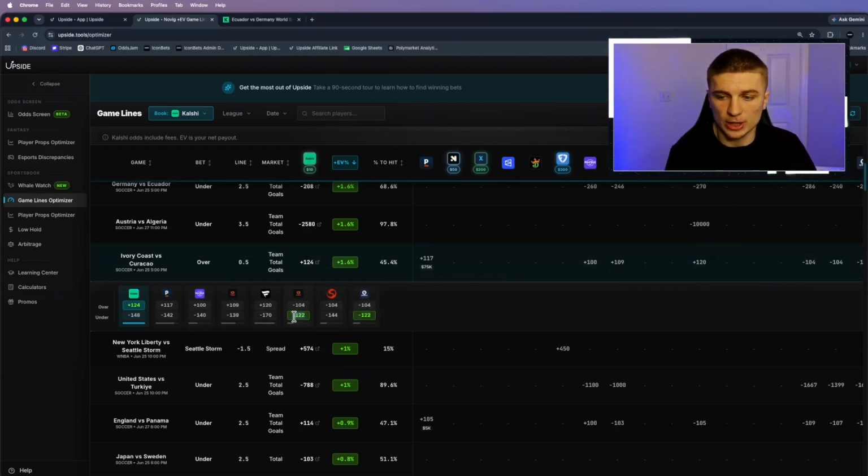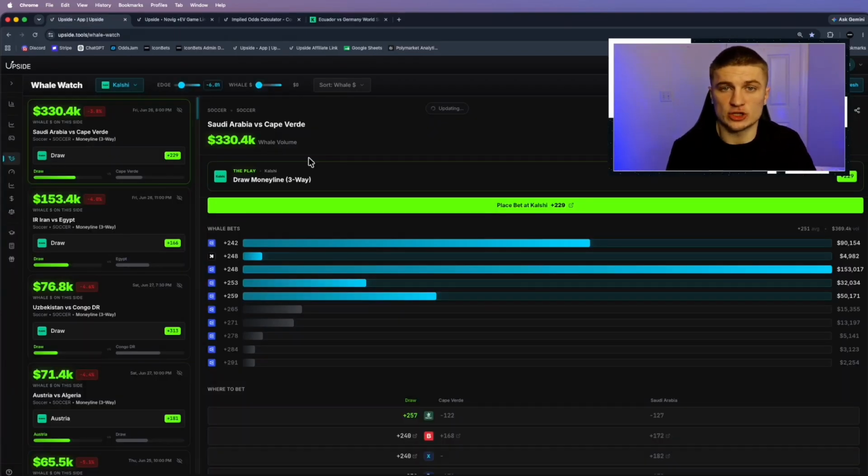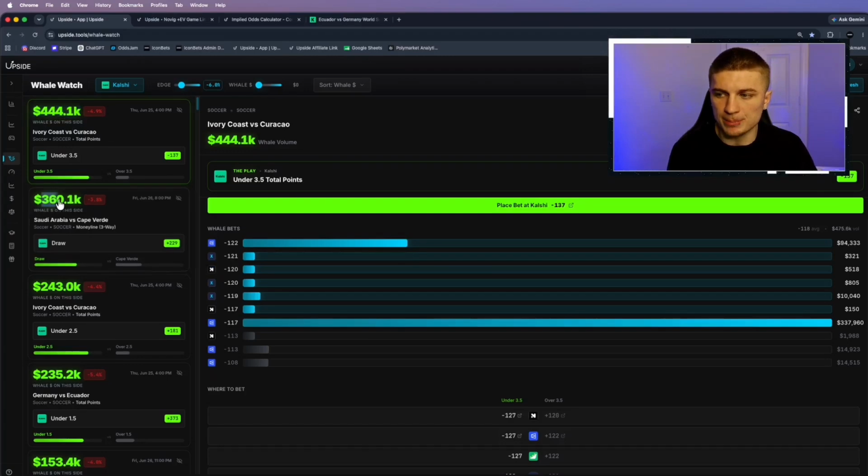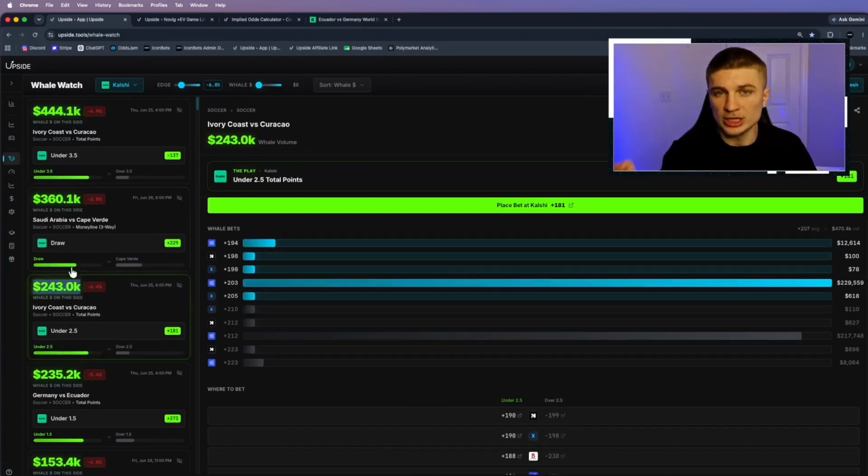But if we have a cross market with two different books and these two books are closer to the odds of Pinnacle, we know that Kalshi is the one that's off, and we want to take this discrepancy and place the money on Kalshi. Now, another amazing strategy I use currently to win long-term on Kalshi is finding the biggest liquidity plays. Now, as you can see, once we select Kalshi, there are some really big bets that are being laid down by some really big whale bettors, and we want to follow this sharp money.